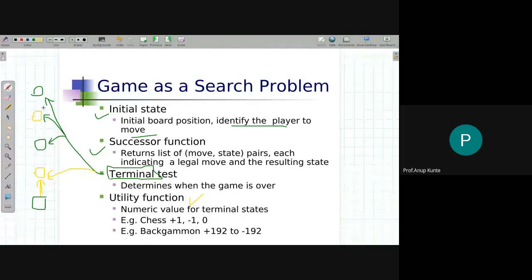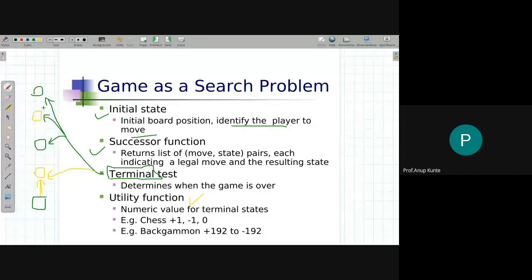If we are playing chess and one person wins, he'll get +1. The other person who loses will get -1. And if a chess game is drawn, both of them will get 0. So ultimately the sum of utility values is going to be 0 whether the game draws or somebody wins. If player 2 wins the game, player 1 will have -1, player 2 will have +1.